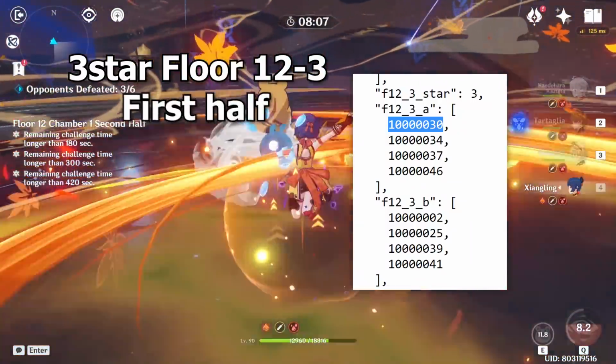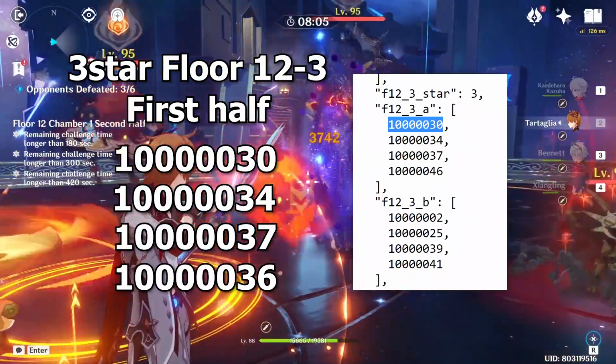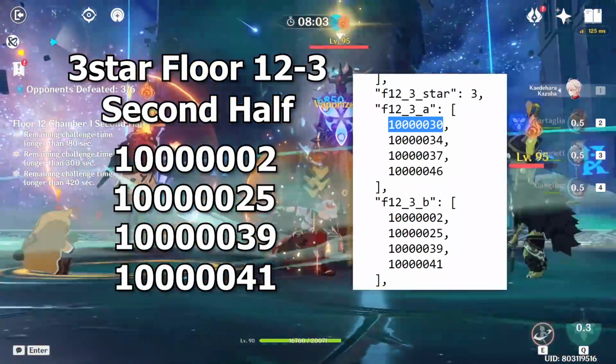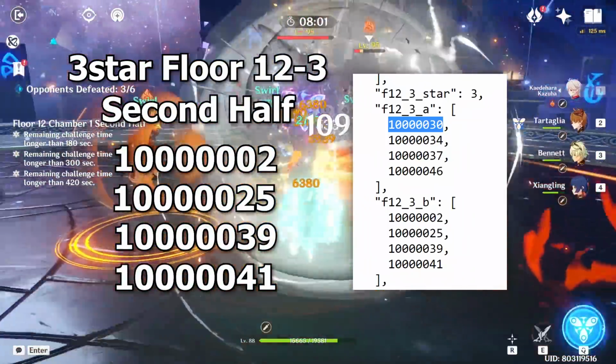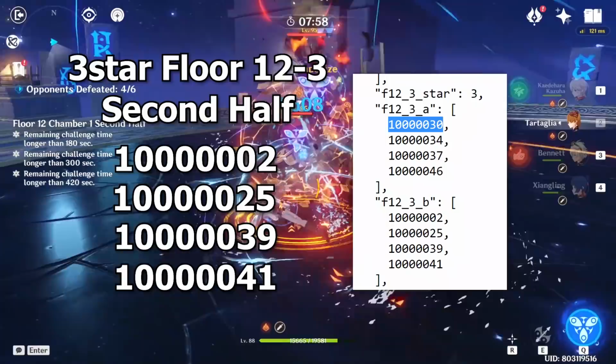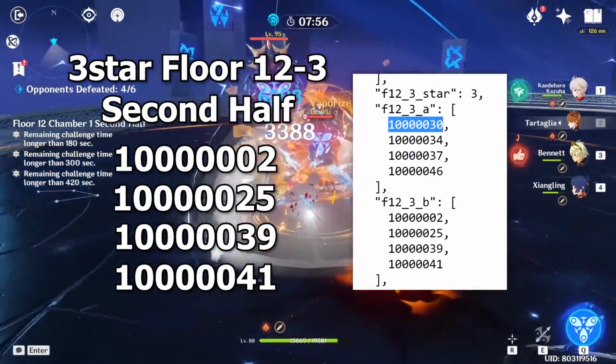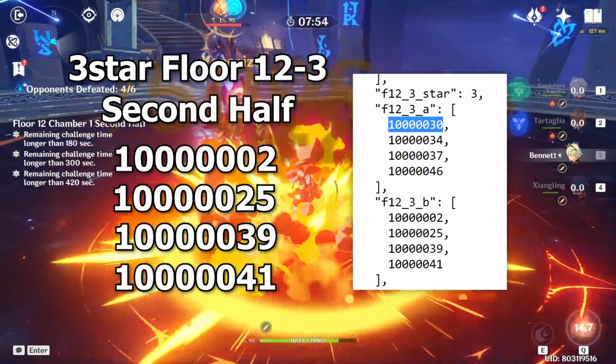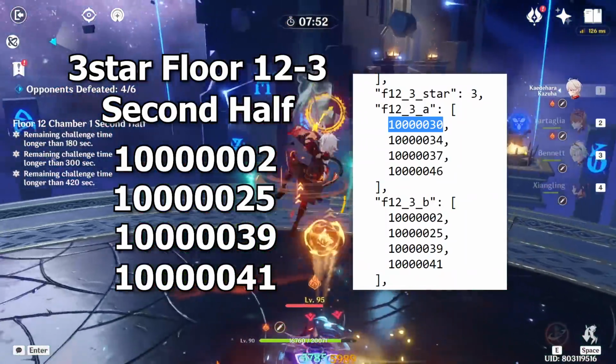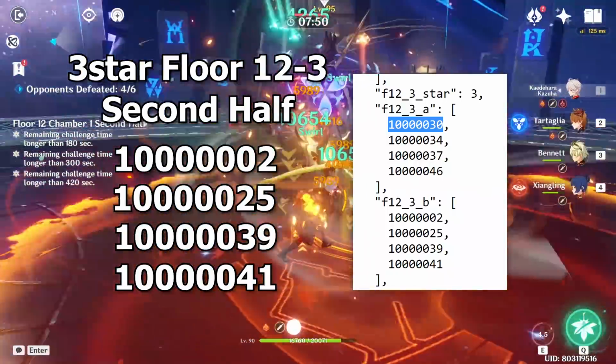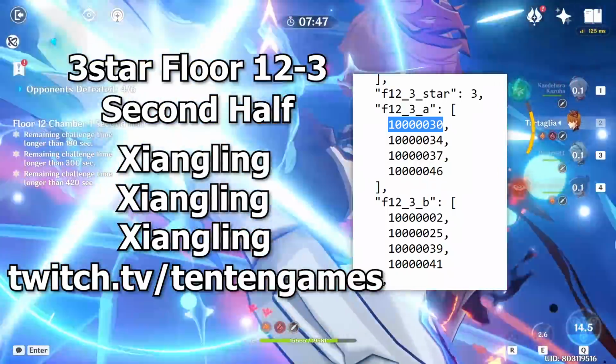In this example, you can see that this player has 3 stars on Abyss Floor 12, Chamber 3. In Chamber 3 first half, they used these 4 characters, and in Chamber 3 second half, they used these 4 characters. Of course, these characters are coded in the form of character IDs. They're not returned by name because character IDs are numbers, which are just easier to return. However, you can basically get the idea. There's a mapping from character ID back to the characters, and that's pretty much how websites pull their data.